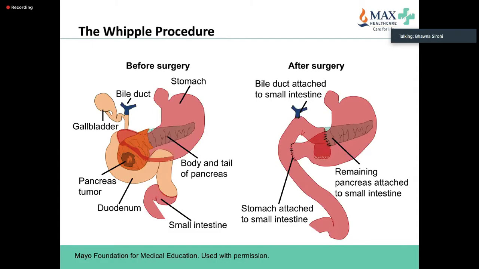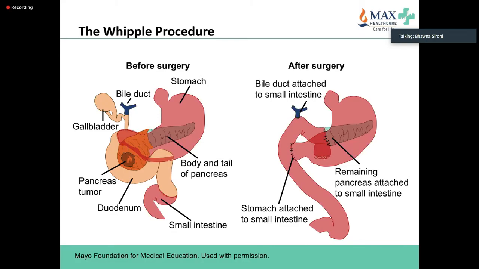For my non-surgical colleagues, it is very important that you understand what a Whipple's is, or a PPPD, as we call it, pylorus preserving pancreatoduodenectomy. As you can see, with the removal of the pancreas, there are a lot of anastomoses that the patient has. You have a bile anastomosis, you have the stomach attached to the small intestine, and the remaining pancreas is attached.